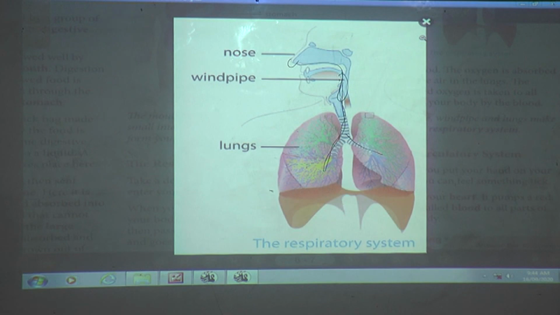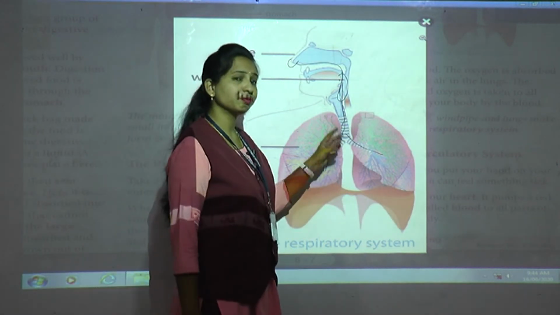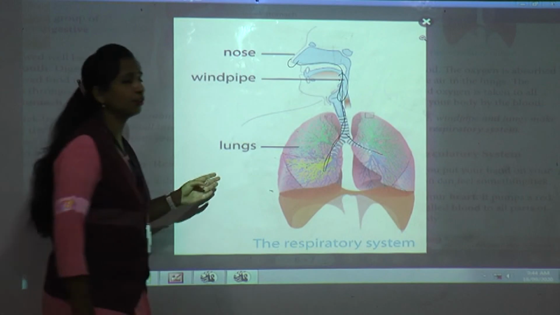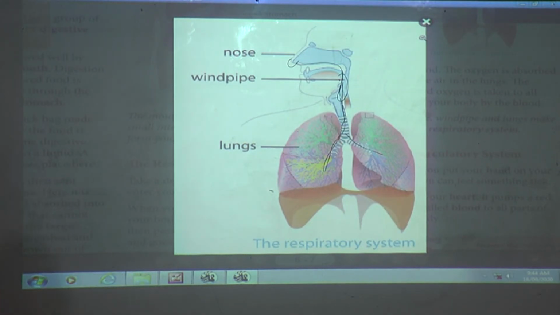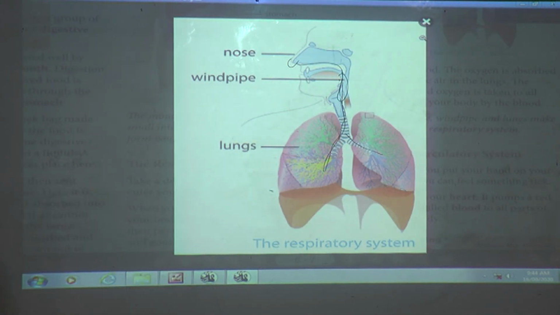So whatever oxygen we are taking will help us to get the energy from the food. And how does it help us? See, the absorbed oxygen is taken to all the parts of your body through the lungs. Okay, understood? Clear till here?